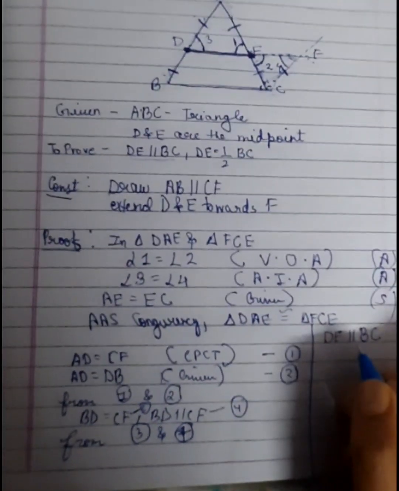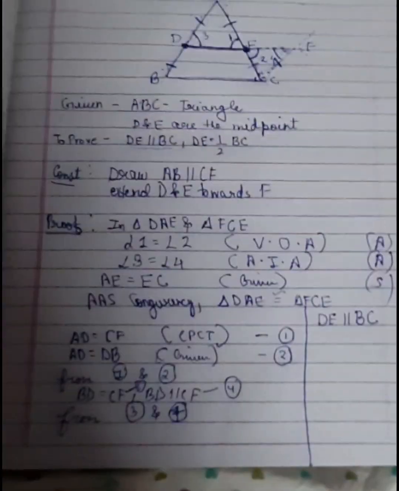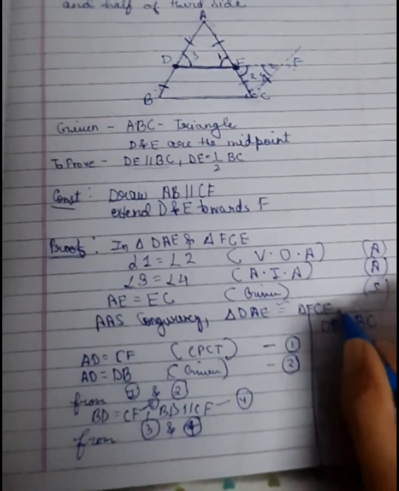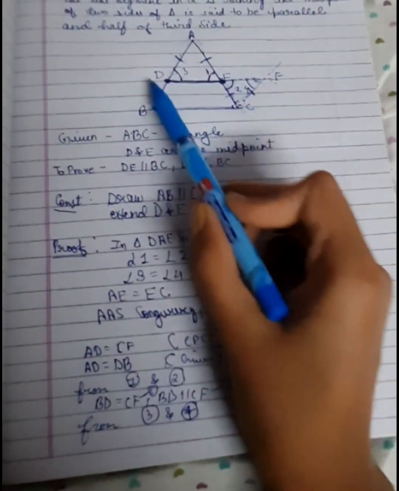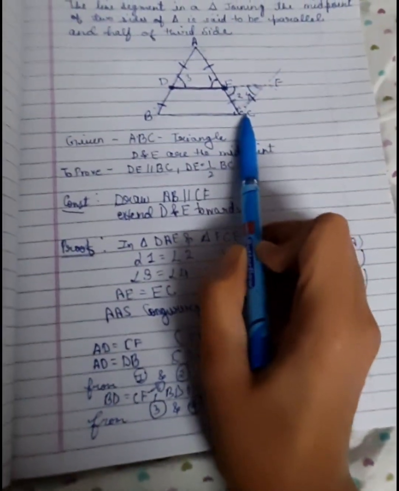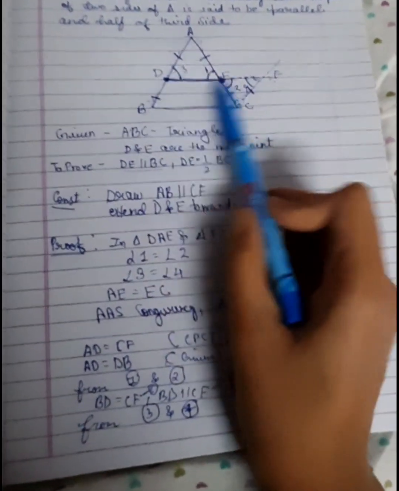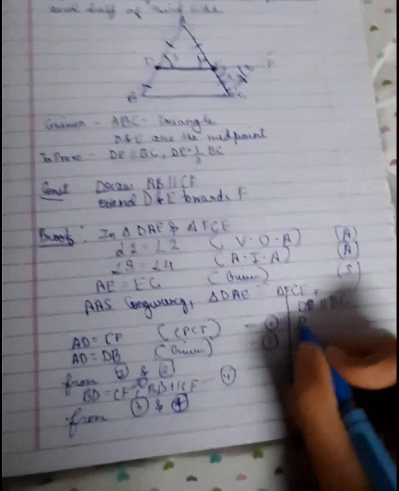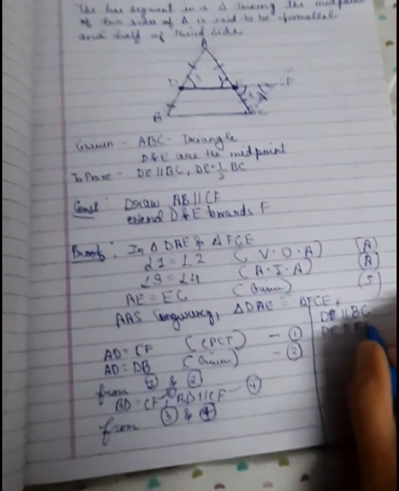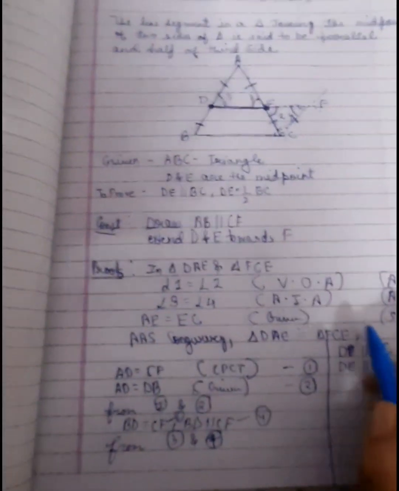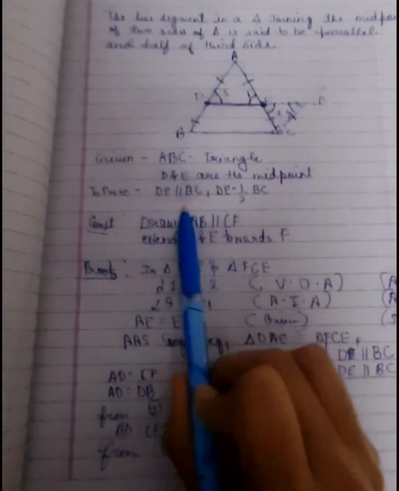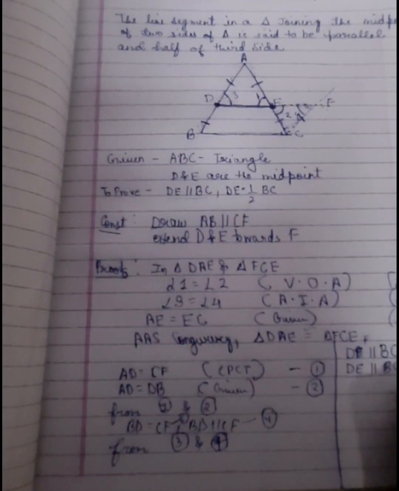and so DF will be parallel to BC, and DE will also be parallel to BC. That's what we have to prove here, and this is done.